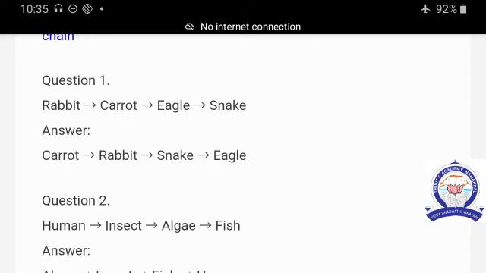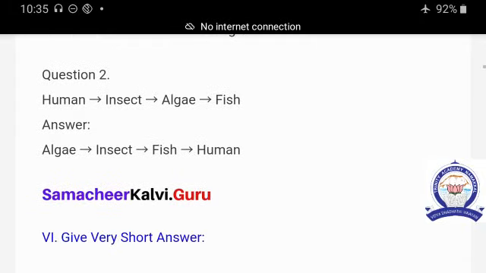The rabbit eats the carrot. The snake eats the rabbit. The eagle eats the snake. So the energy is passing from one organism to another organism. The question number 2. Human, insect, algae, fish. Correct sequence is algae, insect, fish, human.